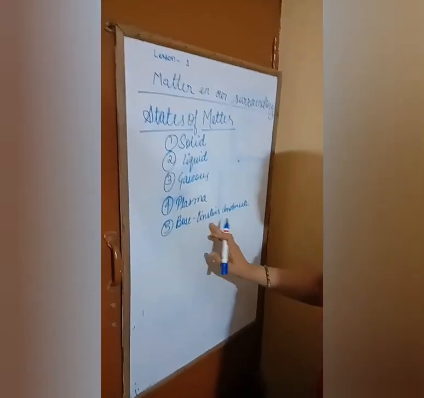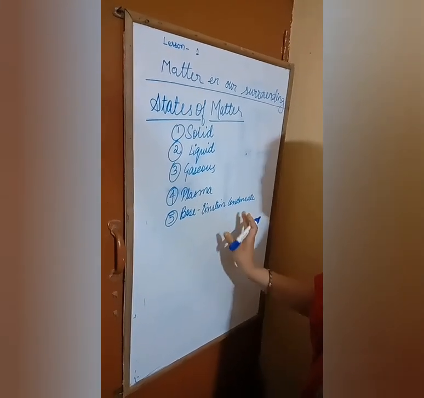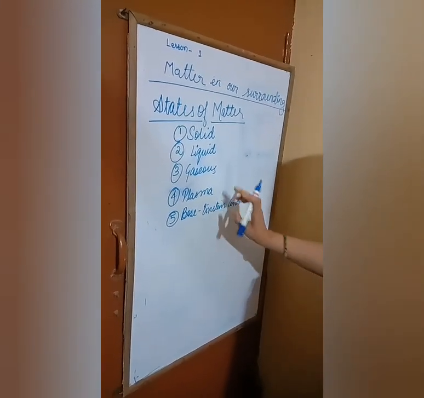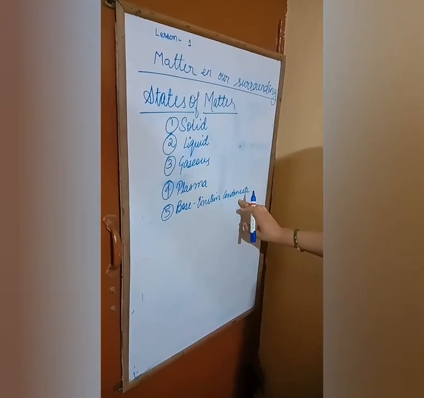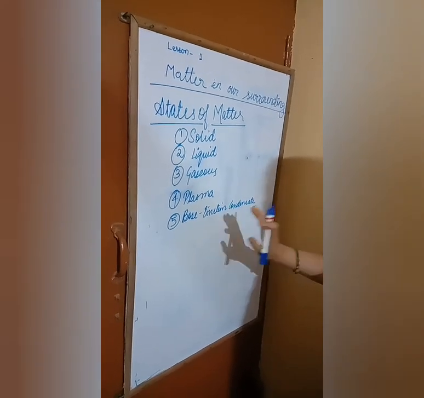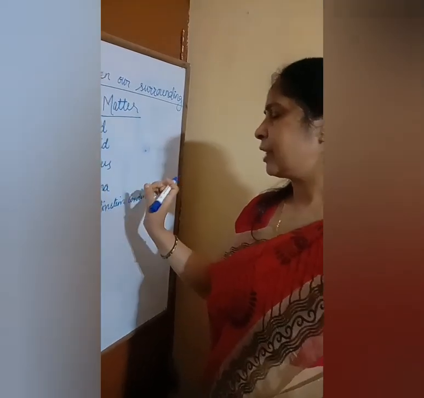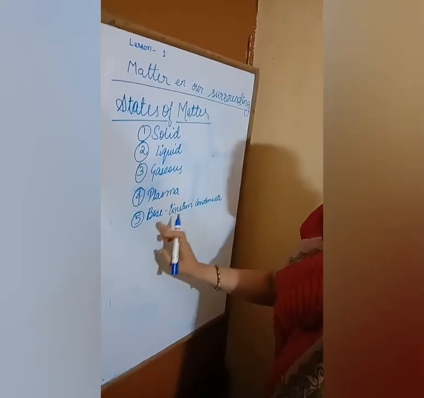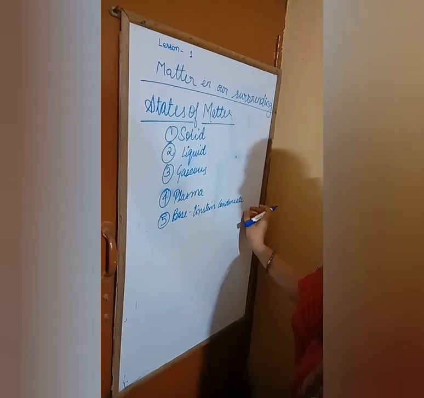Now Bose-Einstein condensate is the fifth state of matter. In this state, the particles of matter are just opposite to plasma. They are at absolute zero temperature, which means at that time the kinetic energy of the particles of matter is zero.